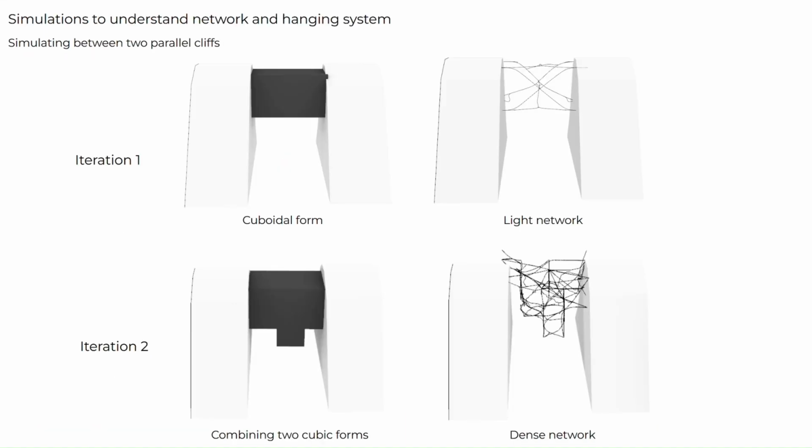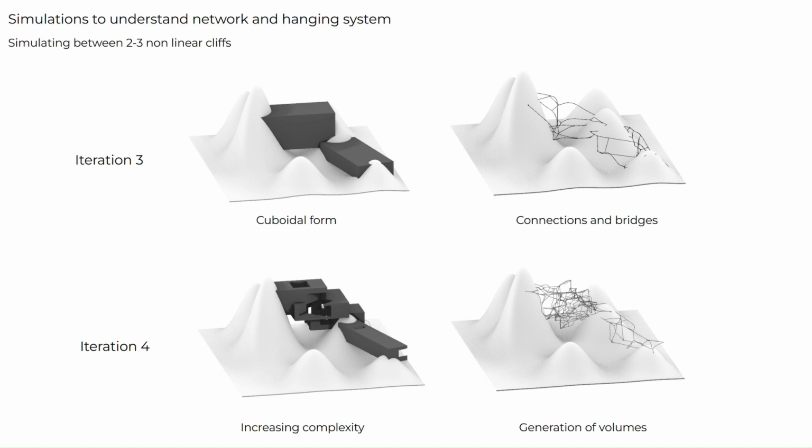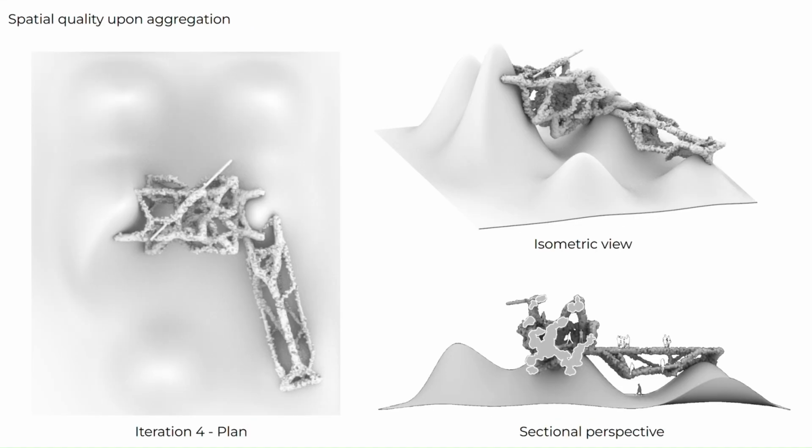For simulations, I first define my geometry and anchor points on it. Then develop the hanging ropes or curves over it. Starting from a simple cube, I increase the complexity of geometry. Upon running the aggregation simulation, different kinds of volumes and spaces were observed, ranging from simple bridge-like pathways to much more complicated volumes where different spaces interacted with each other.